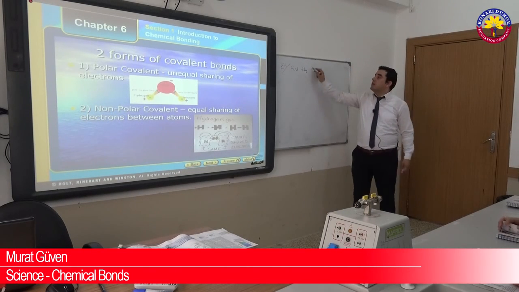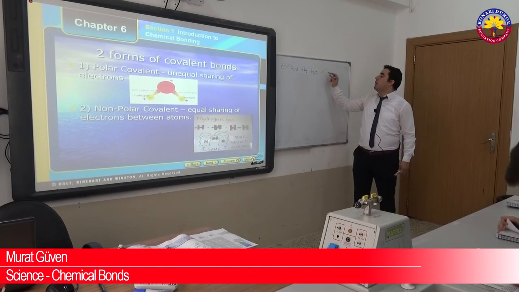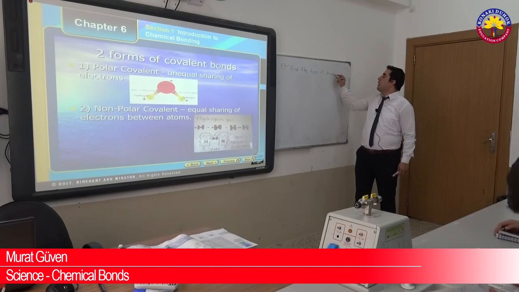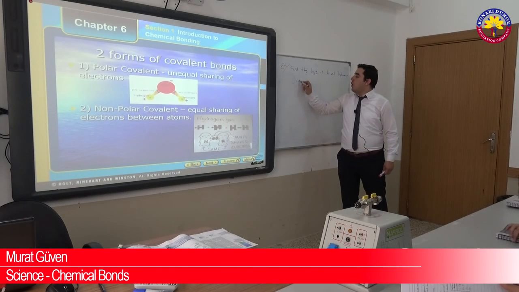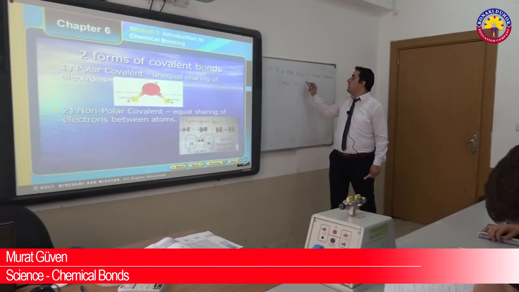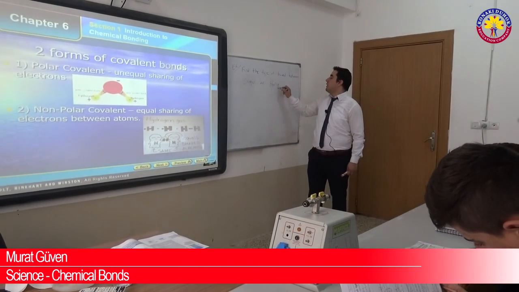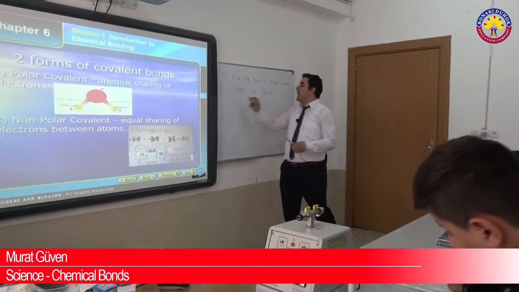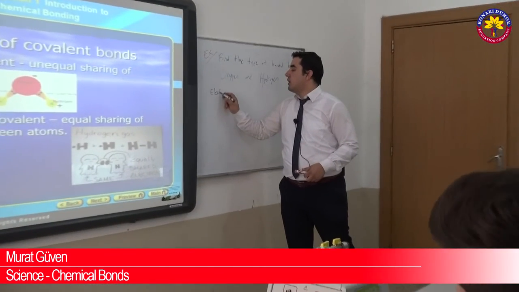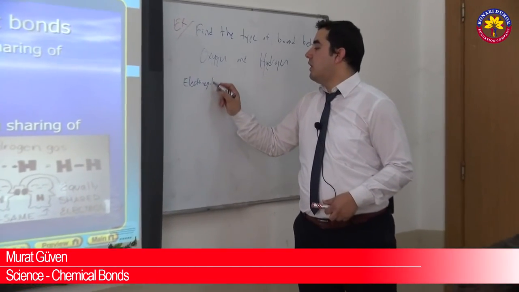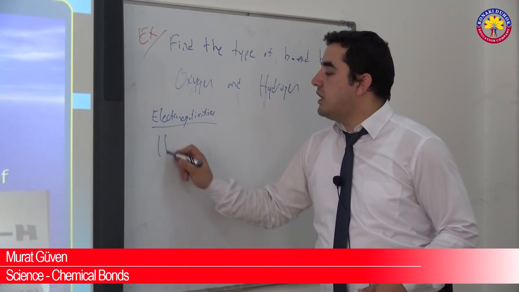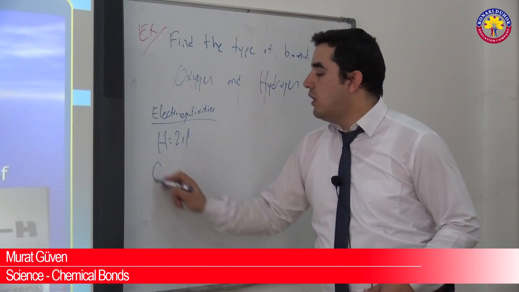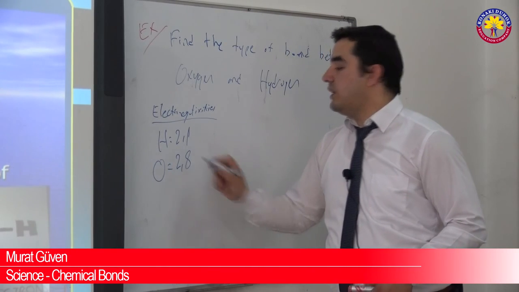Find the type of bond between oxygen and hydrogen. The electronegativity of hydrogen is 2.1. Oxygen is 2.8.